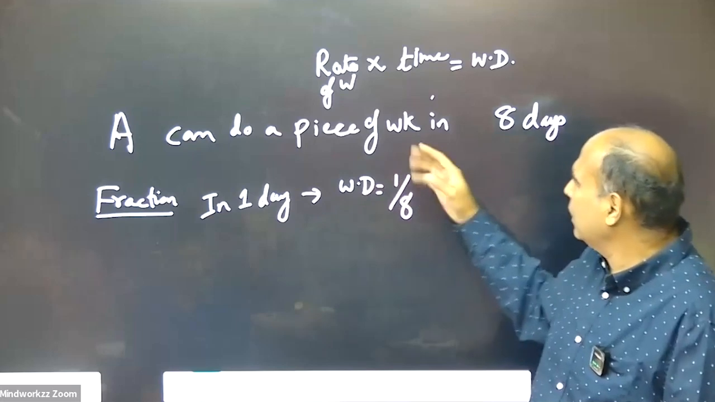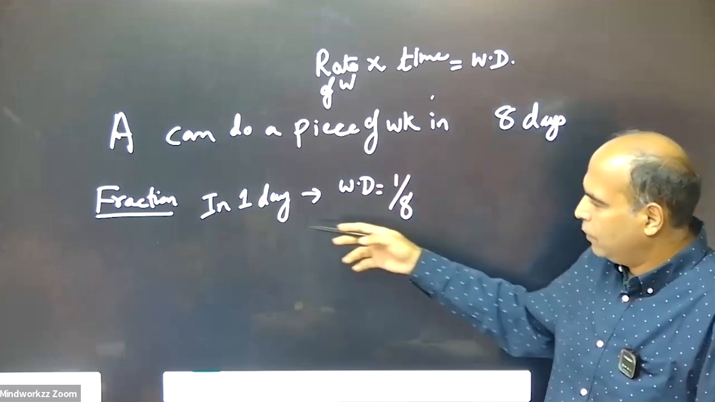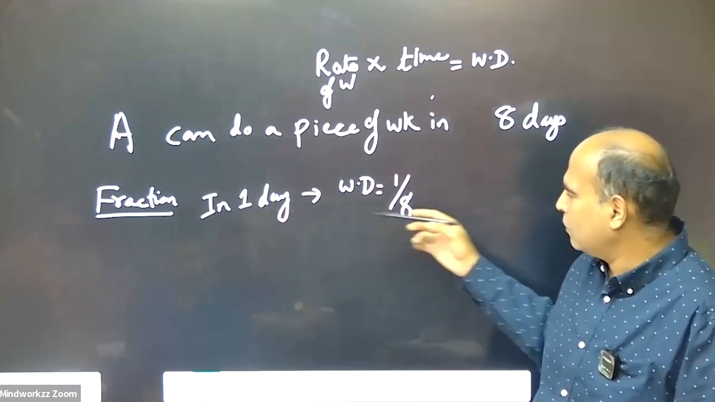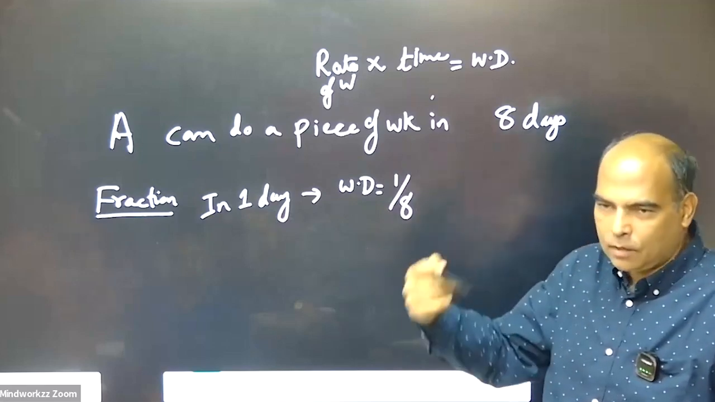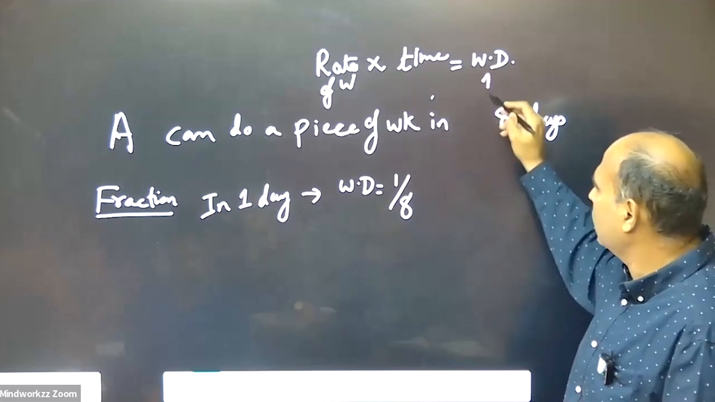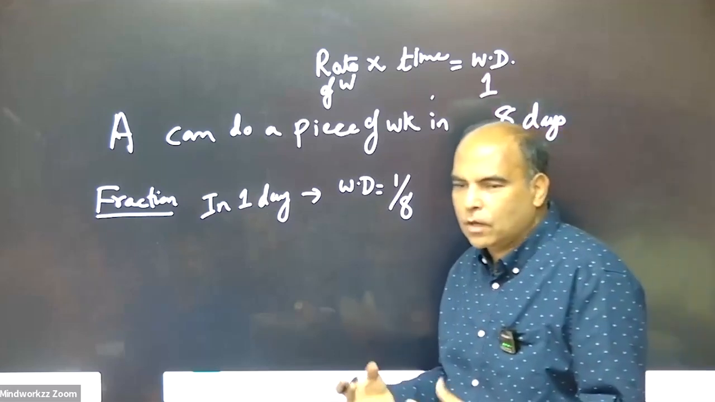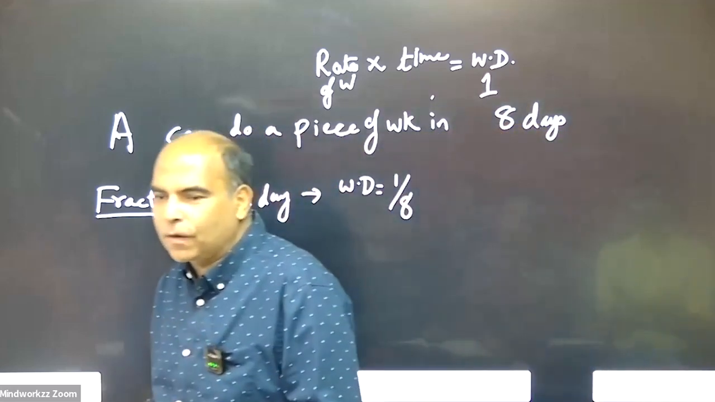So in this scenario, when you take the fraction of work as 1/8 of the total work, in that case, the target work to be done is taken as 1. So what is the objective? The objective is to complete the full work, which means you want to complete one full work, right?